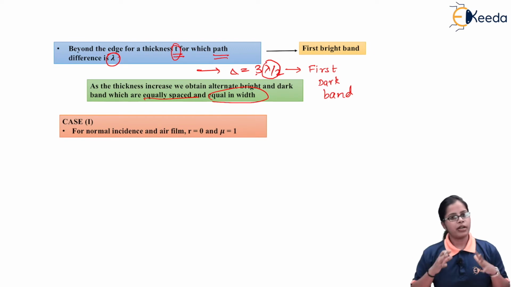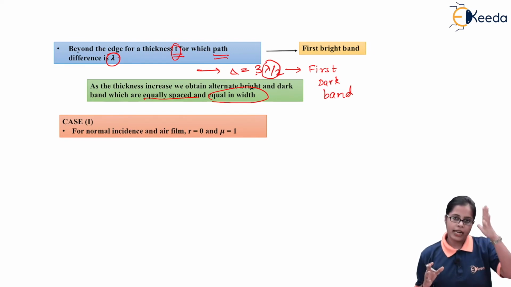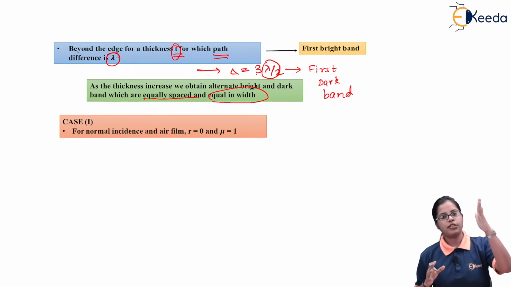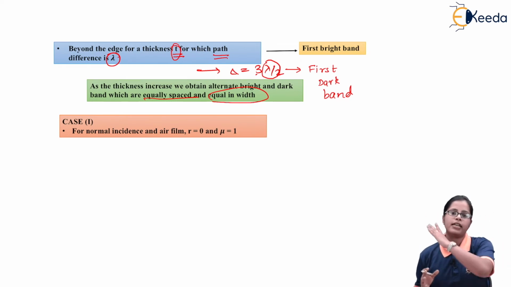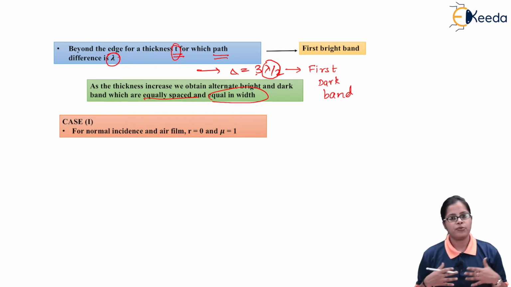So whenever we look at the interference bands which are obtained due to the wedge shape film, at the edge we get a dark band, and as we proceed further we keep on getting a range of alternate bright and dark bands which are equally spaced with each other and of equal width.